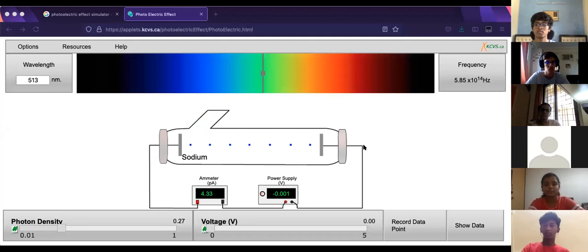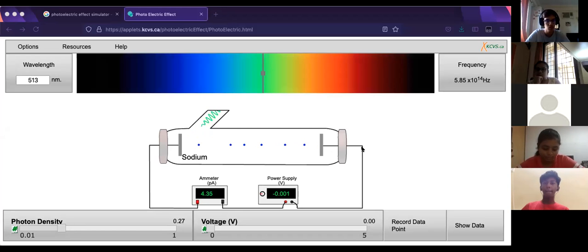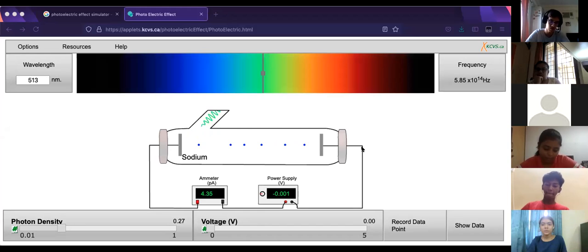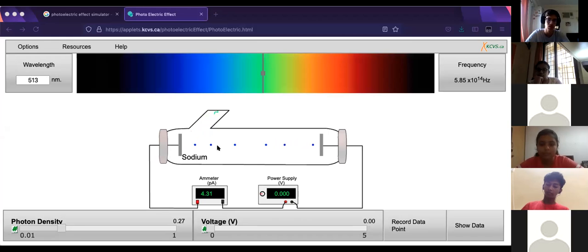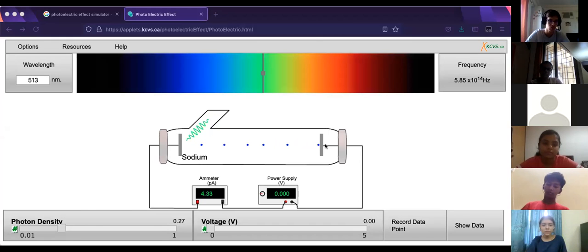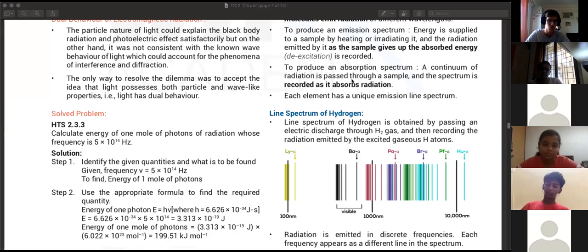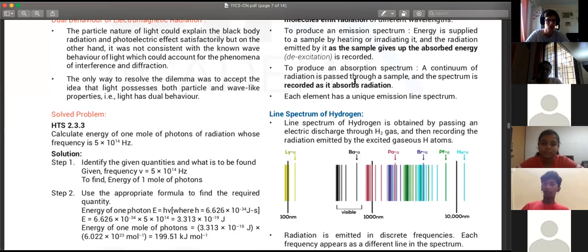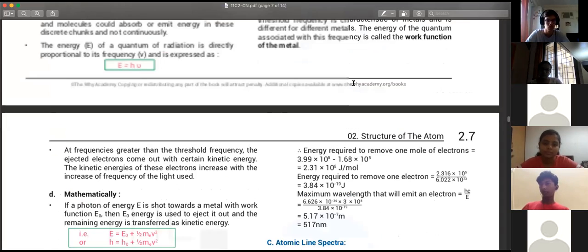Okay, so what does photoelectric effect mean? It's there in the name itself. You have the word photo in it, you have electric in it, and it is an effect. So what effect is it, how is it being affected? So this is what photoelectric effect is.